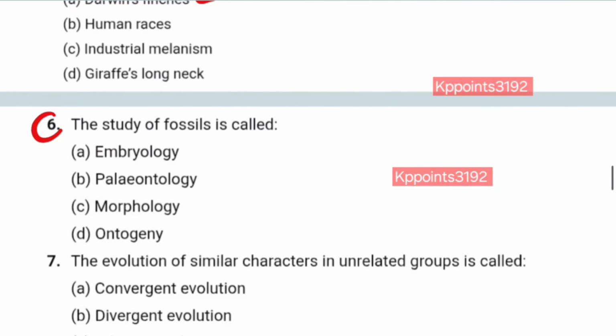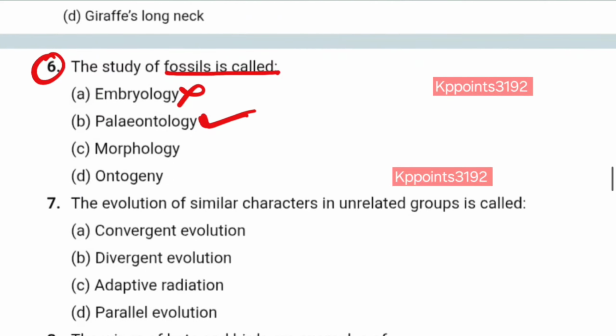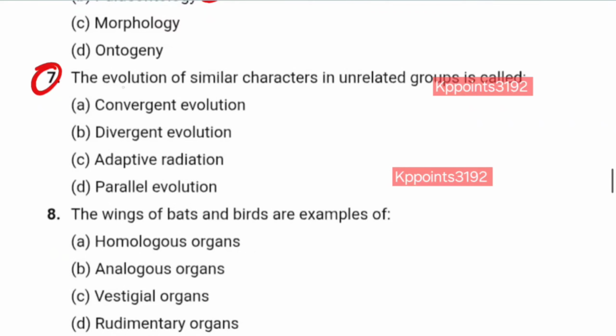Now, question number 6. The study of fossils is called embryology? No. Paleontology? Yes. Correct answer is B. Number 7. The evolution of similar characters in unrelated groups is called convergent evolution? Yes.